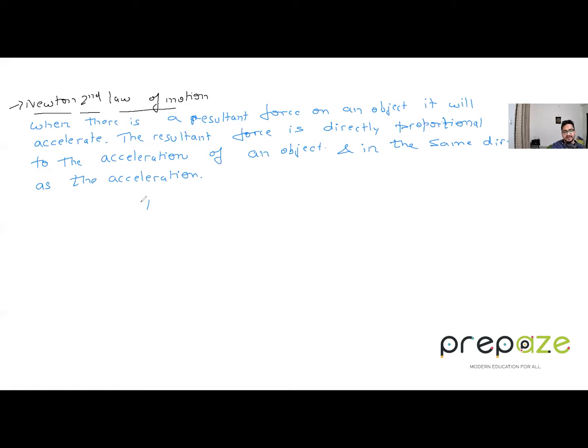If you write it in mathematical form, F net is directly proportional to the acceleration. If you remove the proportionality, F net becomes equal to ma, that is mass into acceleration. So whenever there is a resultant force on an object, it will accelerate. The resultant force is directly proportional to the acceleration of the object and in the same direction. Wherever there is an acceleration, the net force has to be in the same direction.